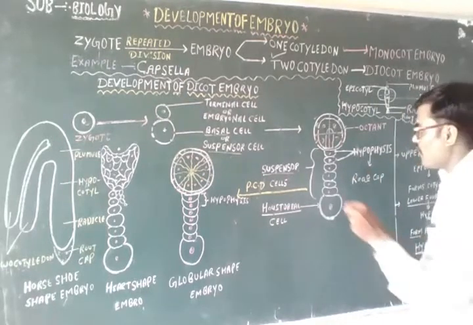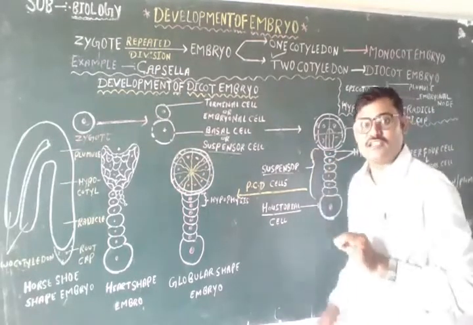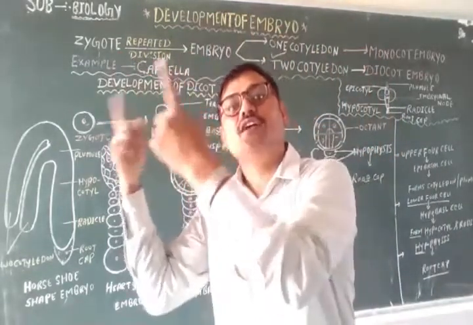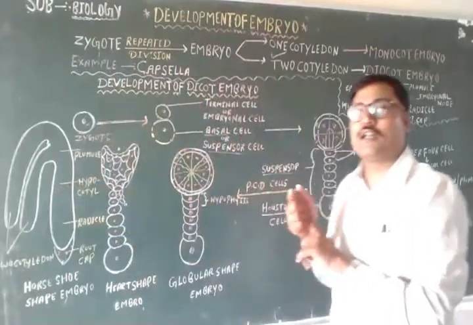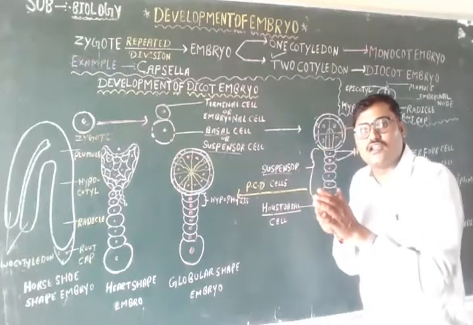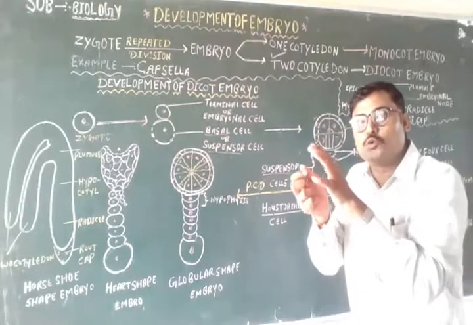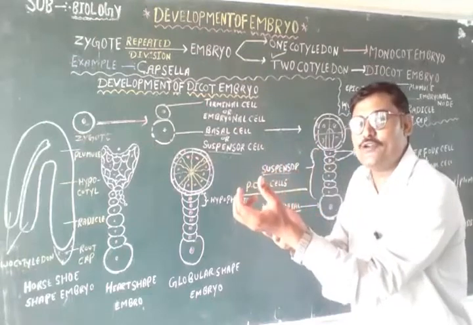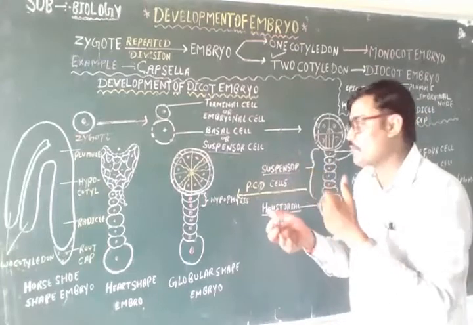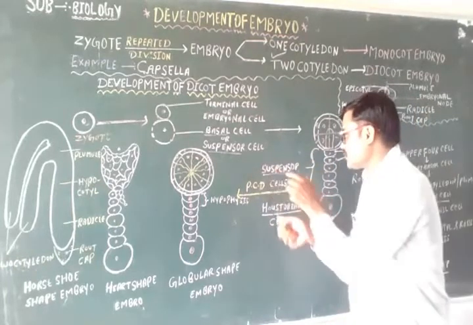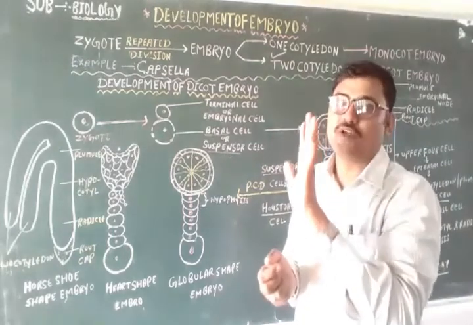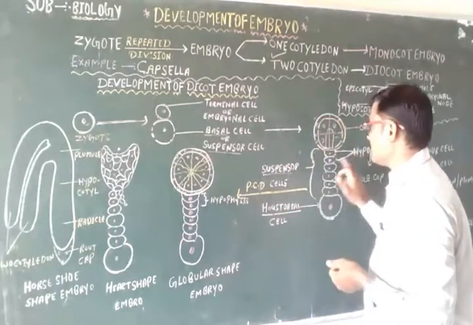Then what about these suspensor cells? These suspensor cells push the embryo toward the endosperm, not the zygote. Again, I am repeating, what is the function of this suspensor cell? These suspensor cells push the embryo toward the endosperm, and the endosperm provides nutrients, or you can say the embryo gets nutrients from the endosperm. That's why the suspensor cells push the embryo toward the endosperm. This is the role of hypophysis and suspensor.